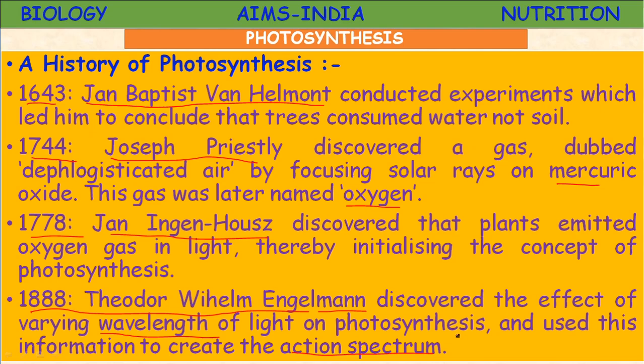Several scientists worked over it and provided proofs and evidences to understand the concept. John Baptist van Helmont, Joseph Priestley, John Ingenhousz, Wilhelm Engelmann, these are all the scientists. Let us study some more scientists.